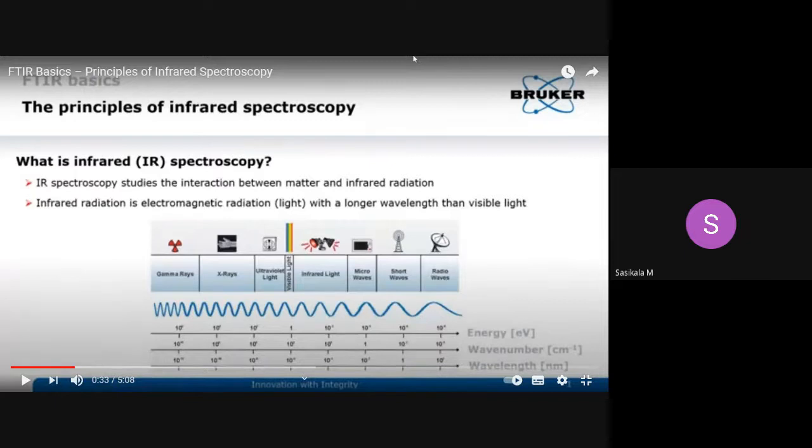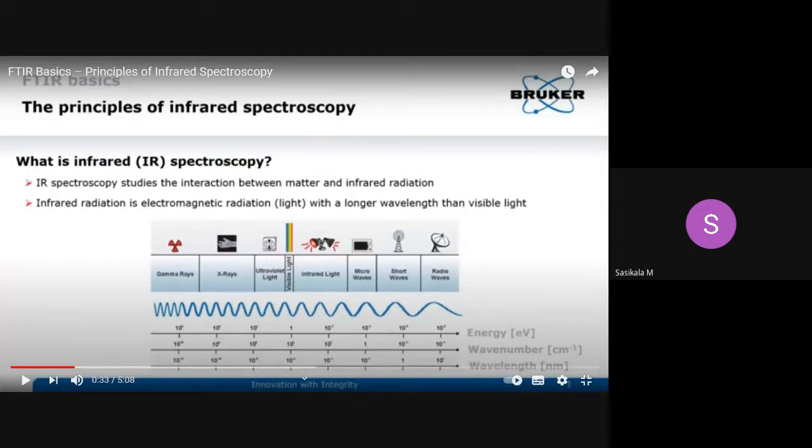Which IR radiation will be widely applicable for sample analysis or structural elucidation of samples, whether near IR, mid IR, or far IR? It will be mid IR, that is applicable for organic samples. Definitely all the molecules will be organic in nature. There will be hydrocarbons, carbon and hydrogen, existing.